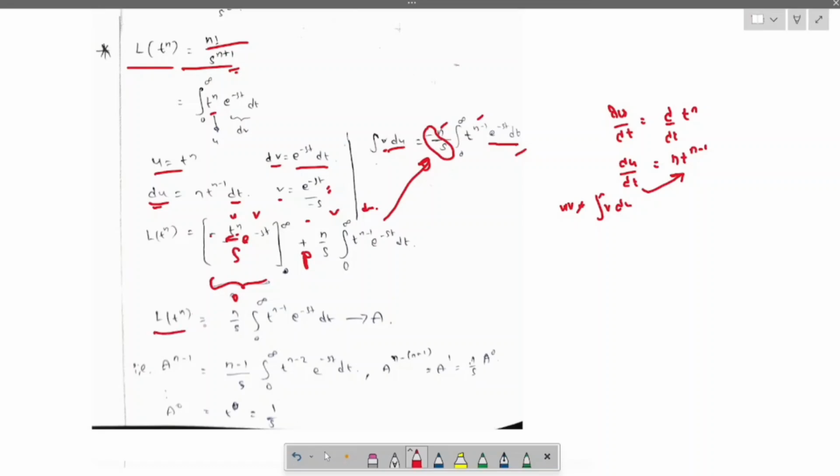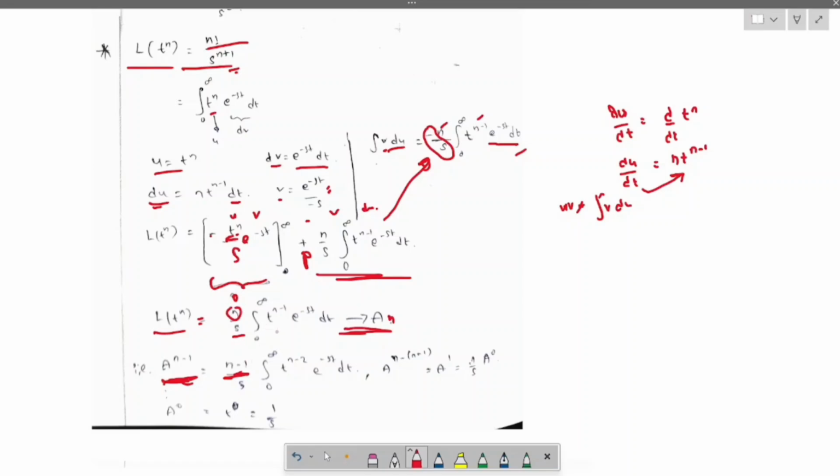Laplace of t power n equals, we are left with this term only: n by s integral from 0 to infinity of t power n minus 1 e power minus st dt. Let us assume this term as A. Then A n minus 1 equals n minus 1 by s.